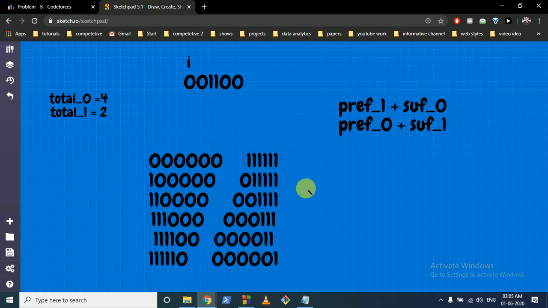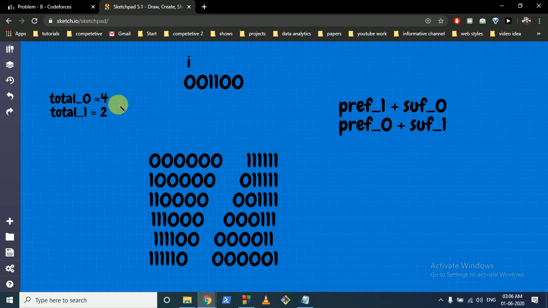So that's the main logic now. First, we can easily calculate the total number of zeros and the total number of ones. I've calculated here the total number of zeros and ones, which is 4 and 2. Now, first we want to convert everything into 0, so we want to find the total number of ones. If the total number of ones is 2, then we can convert only these two into 0 and the answer will be there.